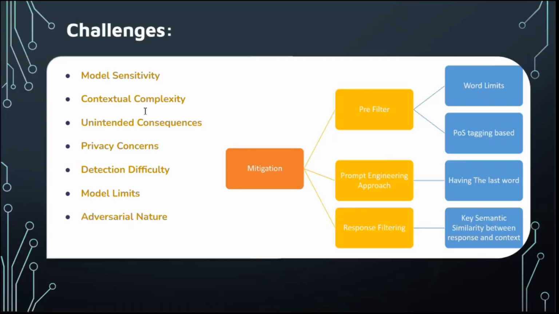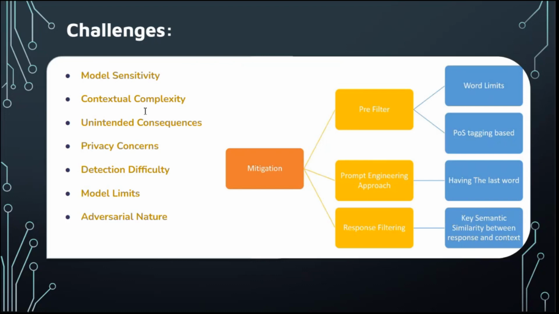Starting with model sensitivity, AI triggers responses to specific prompts. Then we have contextual complexity, where we face complexity in navigating AI's intricate understanding of context. Then we have unintended consequences, like AI taking a wrong turn and producing biased outputs.